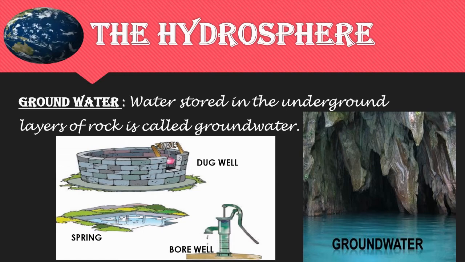Now, students, besides these water bodies on the Earth's surface, there is a lot of water stored in the underground layers of rock. It is called groundwater. Now, we can reach groundwater by means of dug wells and bore wells, and many lakes and wells get water from underground springs.